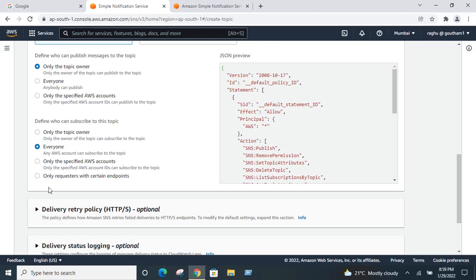Or if you say only requesters with certain endpoints, like if you want to integrate in any application, then you can mention that one. Okay, so this is everyone.